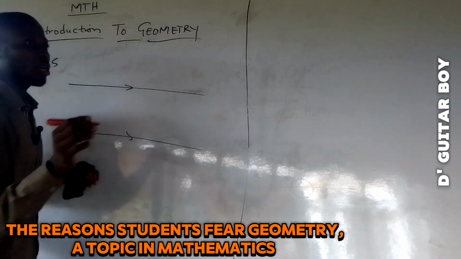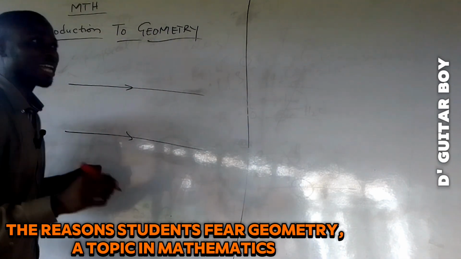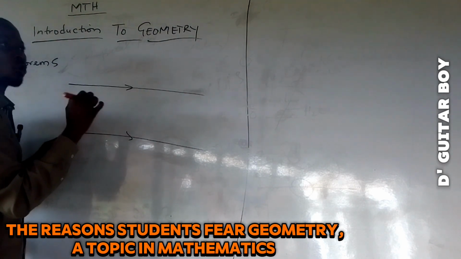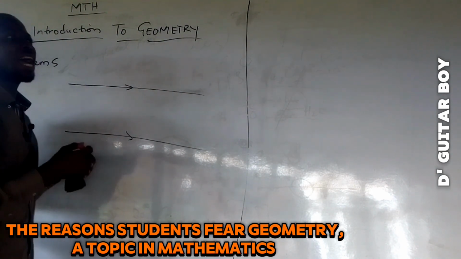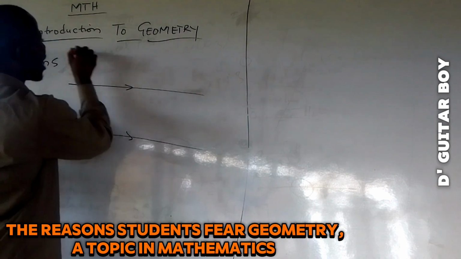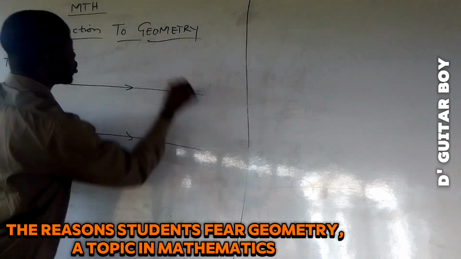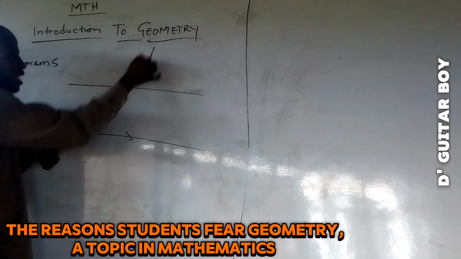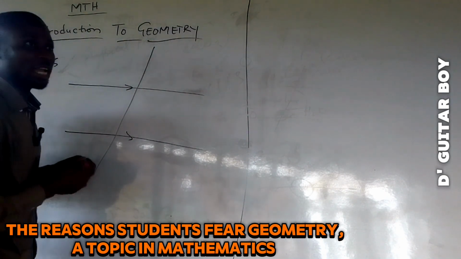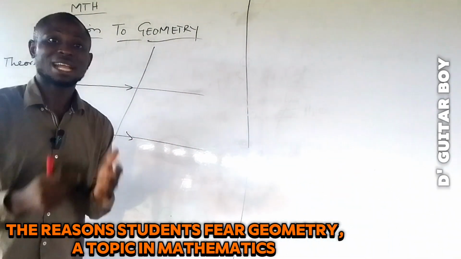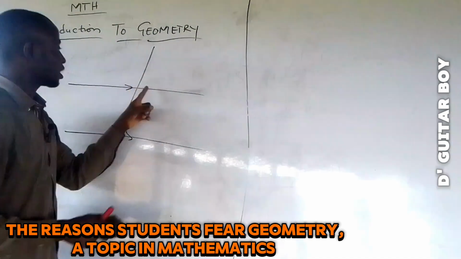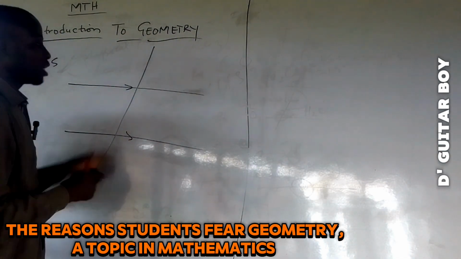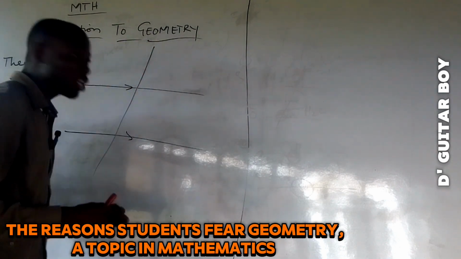So now the first theorem we are going to talk about is that if a transversal cuts through parallel lines, whether 2 or 3 or 4 parallel lines, it does not matter, provided there is a transversal. Any straight line that cuts through parallel lines is a transversal. This is a parallel line and this is a transversal. It cuts through, and it must be a straight line.